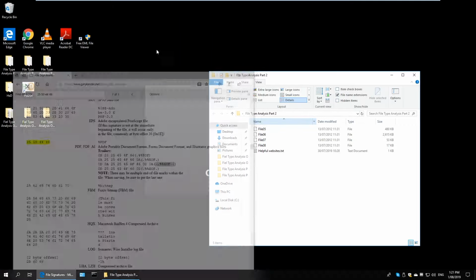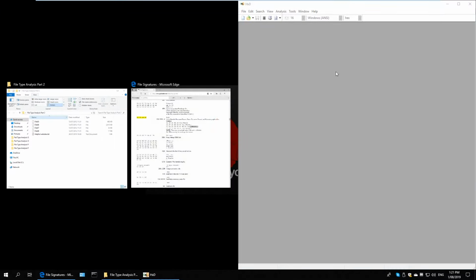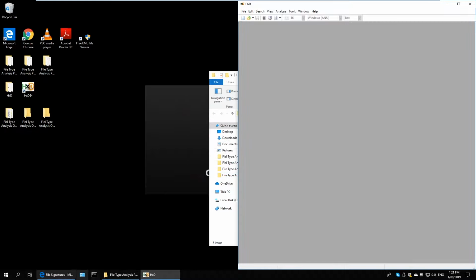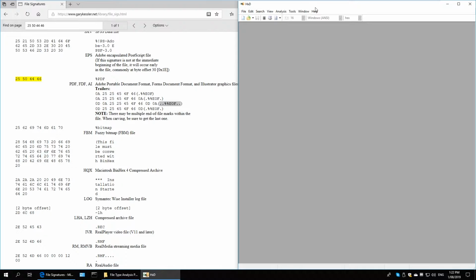So I'll be using a hex editor. I'm using HxD as my hex editor, and it's version 2.3.0.0, and I'm going to be using this particular website, and I'll leave a link to the hex editor and this website in the description below.